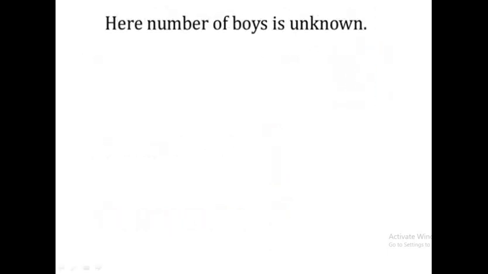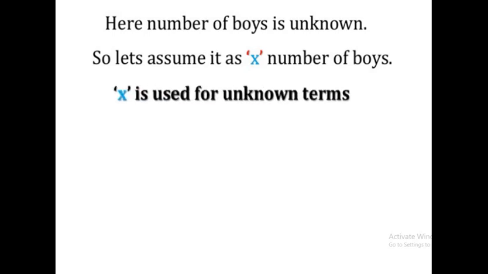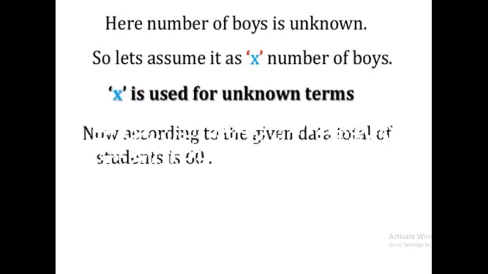Here we need to find the number of boys, which means that the number of boys is unknown to us. So let's consider x as the number of boys. I told you earlier the small letters, for example x, y, z, p, q, r. Such small letters we can use as the unknown numbers. Here it is x. Now what is given here?